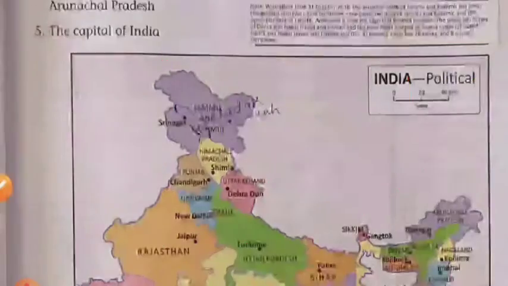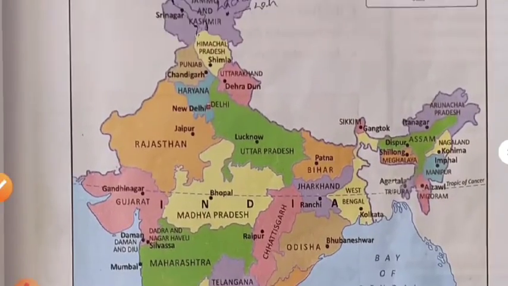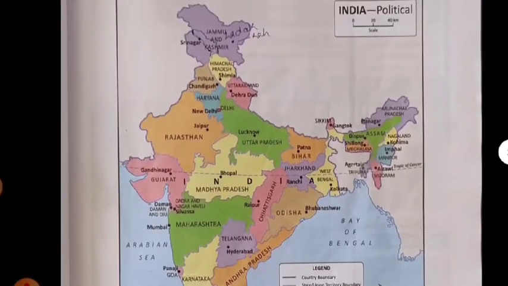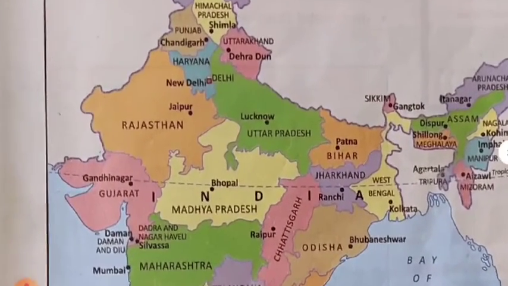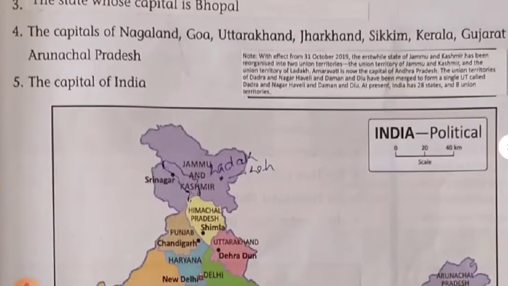Now next are the states of India and their capitals. Let us start with the capitals.